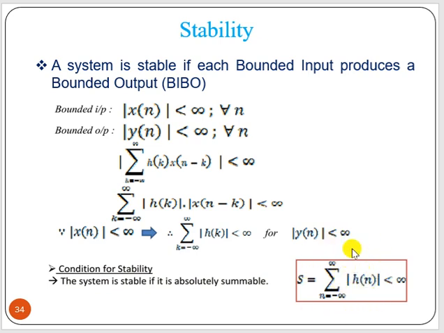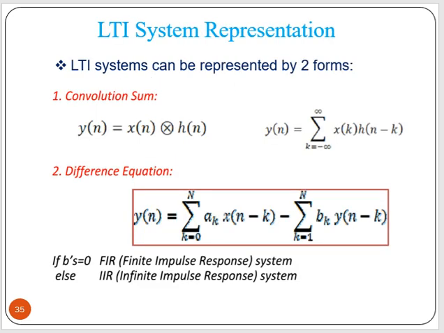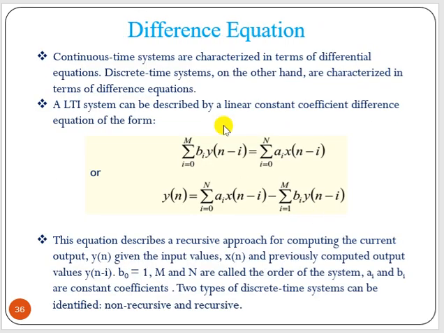Okay, so the condition for stability is that the impulse response is absolutely summable, or the summation of the magnitude of h(n), going from minus infinity to plus infinity, is less than infinity, and that is the condition for stability. Now an LTI system can be represented by two forms. One is the convolution sum that we have seen, another is the difference equation. Okay, now let us see what is the difference equation.